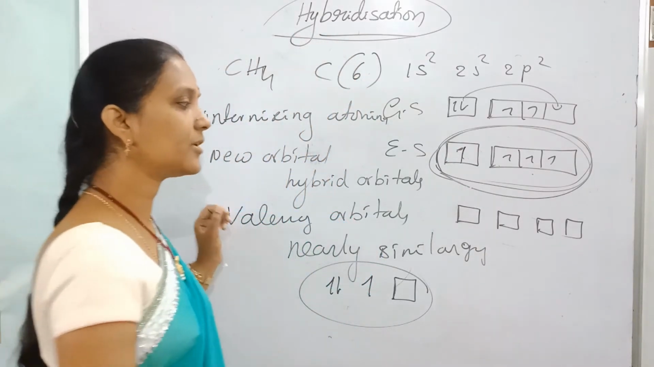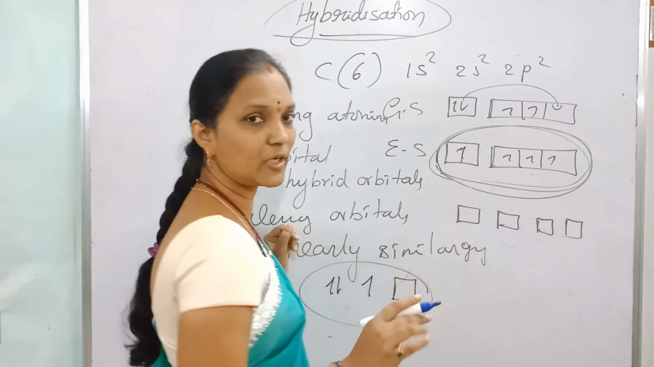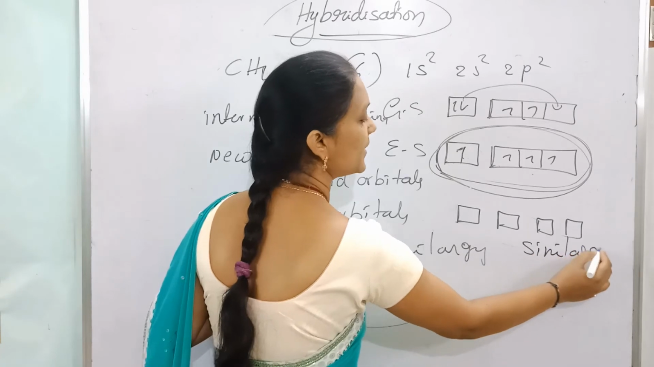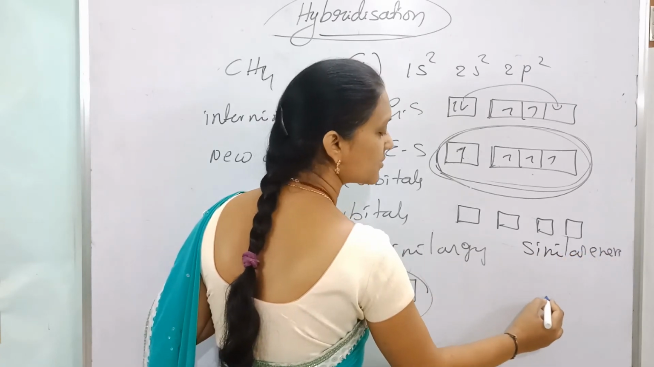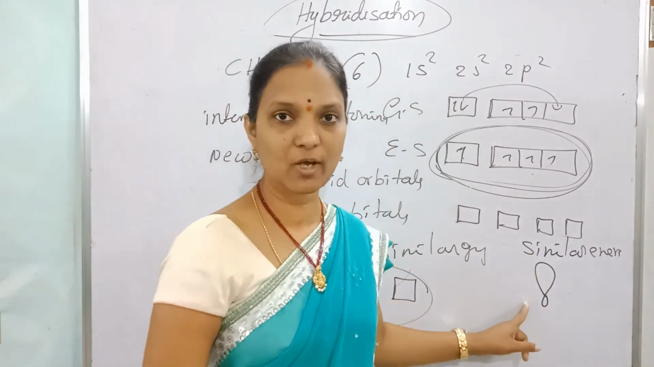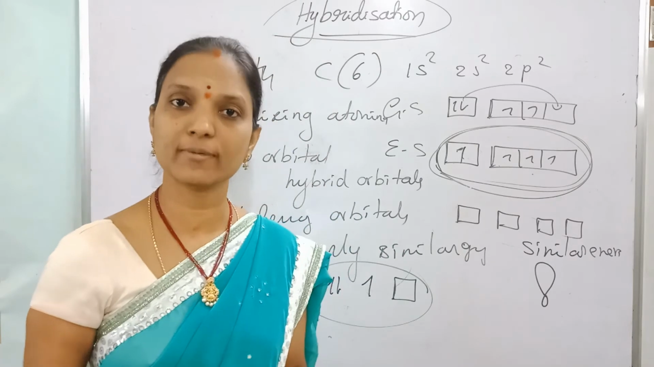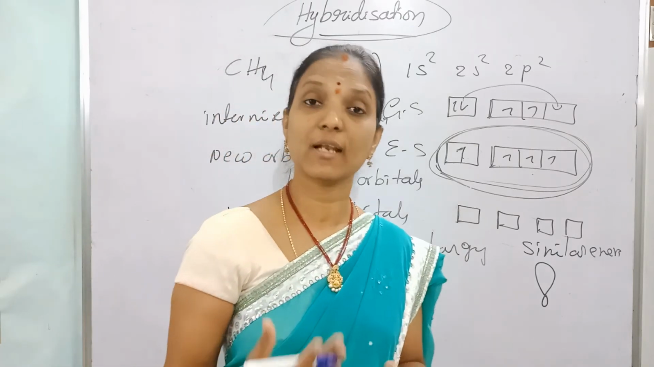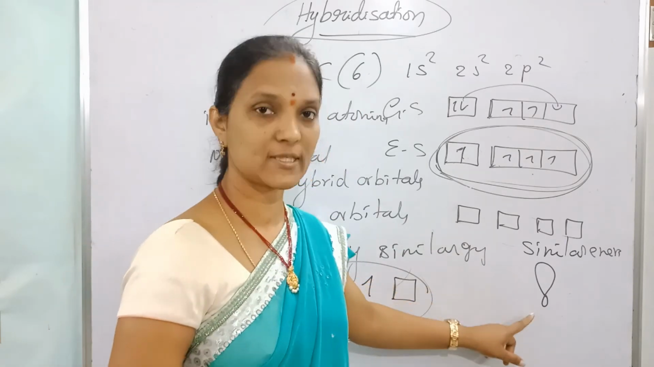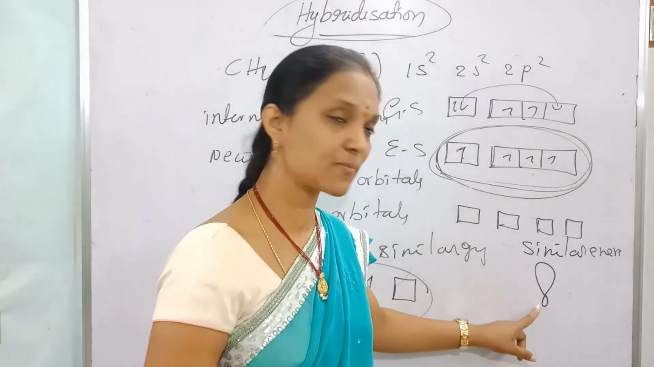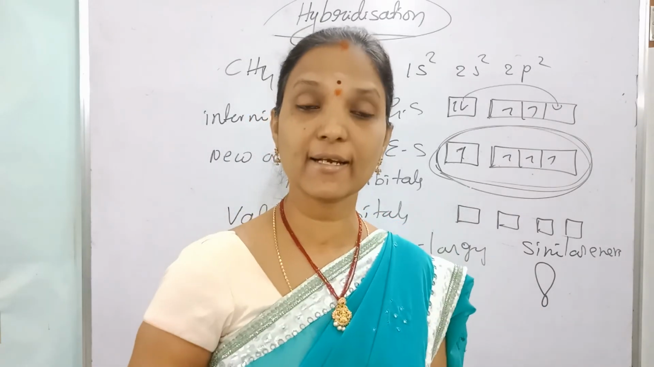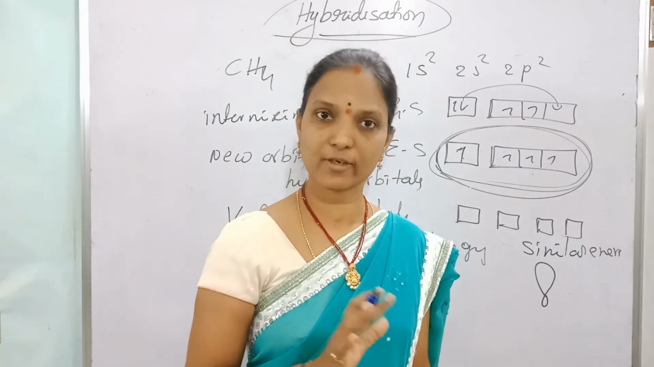After hybridization they produce new orbitals, called hybrid orbitals. Hybrid orbitals contain exactly similar energy and similar shape. The shape of the hybrid orbital is one big lobe and one small lobe. S orbital is spherical, p orbital is dumbbell, d orbital is double dumbbell. Like that, what is the shape of this hybrid orbital? One big lobe, one small lobe. All hybrid orbitals are like this only.